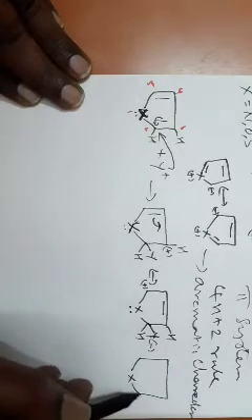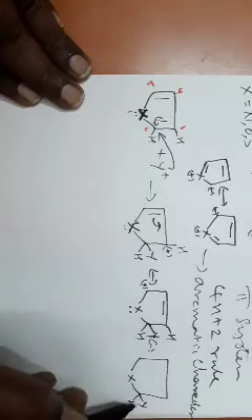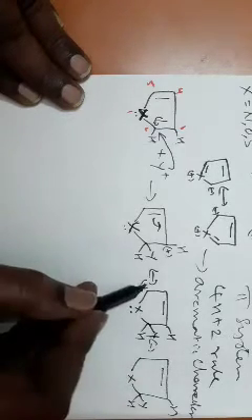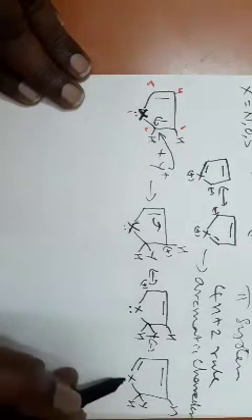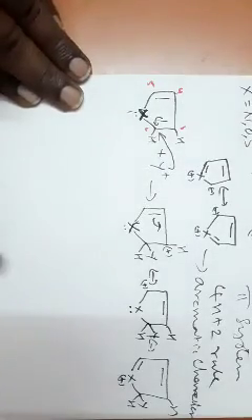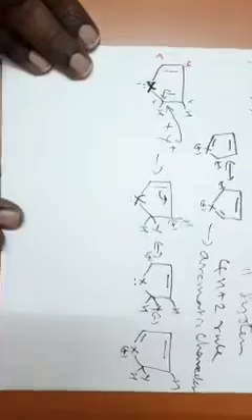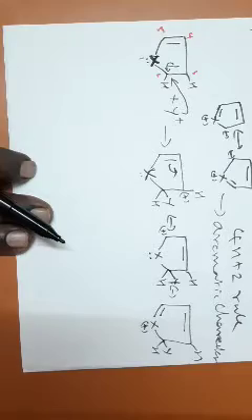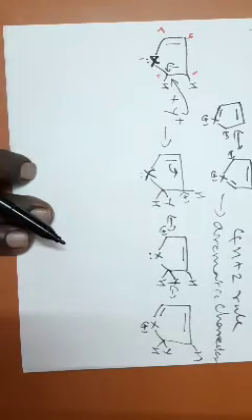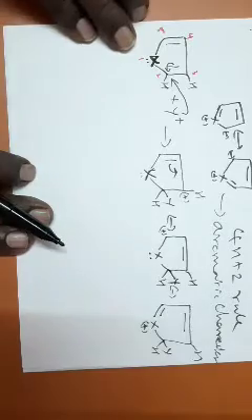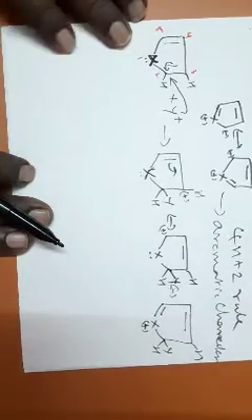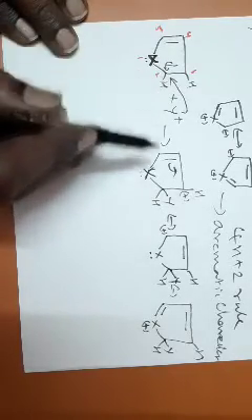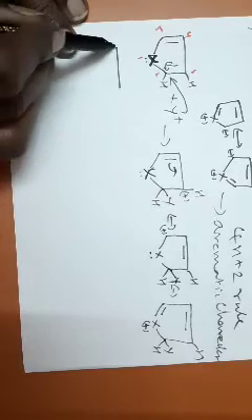See, X, Y, H, hydrogen. Now, if the lone pair is used, then you have a structure like this. So you are able to draw 3 resonance structures: structure 1, structure 2, structure 3. Because of these 3 resonance structures, the intermediate obtained by the attack of the electrophile at position number 2 is stabilized. Suppose the intermediate is formed by the attack at position number 3, then what happens? Let us see.